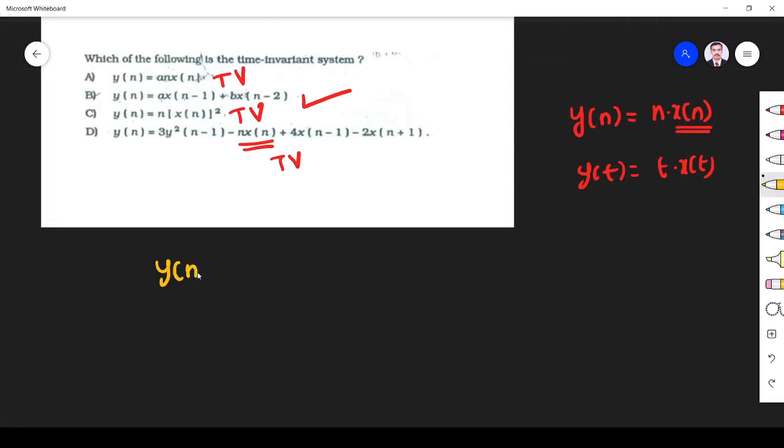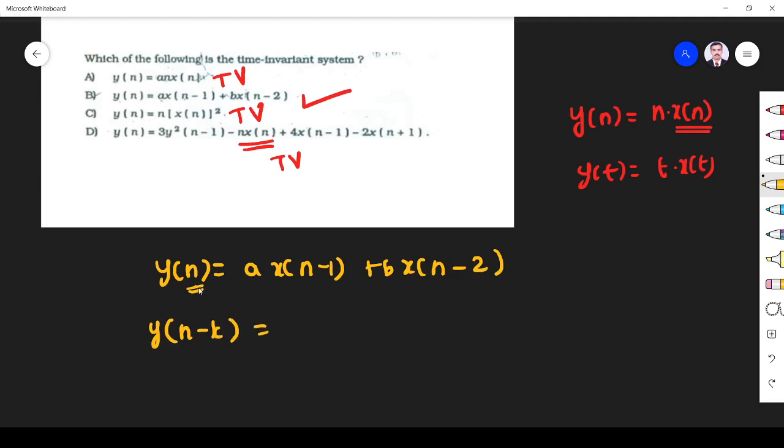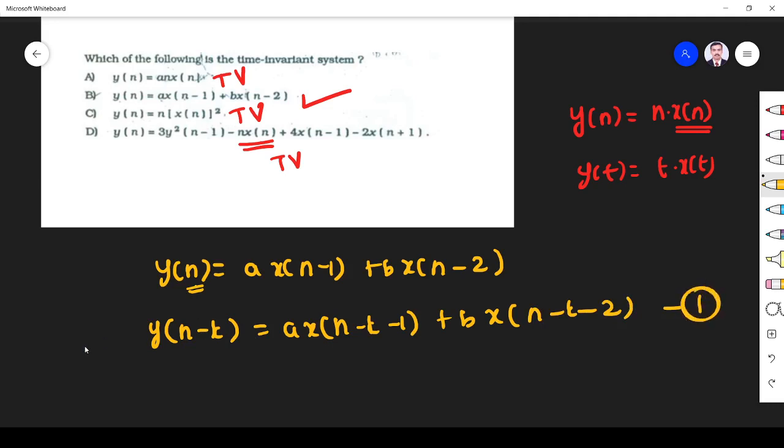But the procedure is y of n equals a into x of n minus 1 plus b into x of n minus 2. First let us shift the output. So the output is shifted by k units. Wherever we find n, that must be shifted. So x of n must be replaced by a into x of n minus k minus 1 plus b into x of n minus k minus 2, because n is replaced by n minus k. This is the shift in the output.